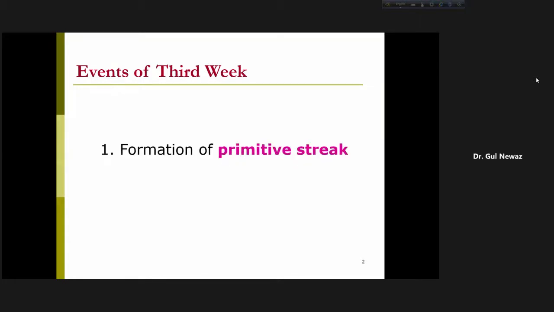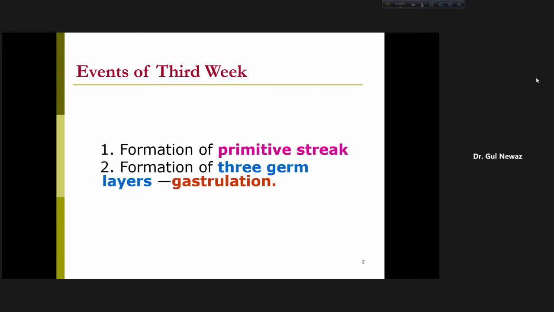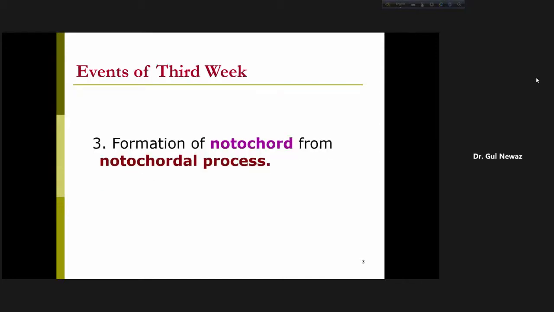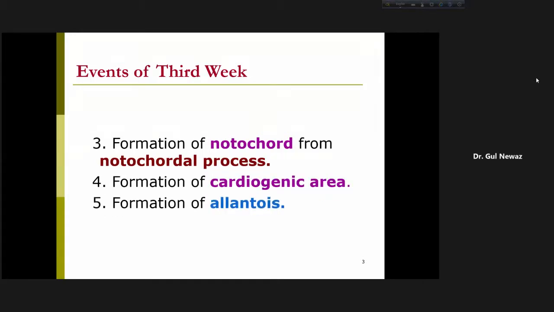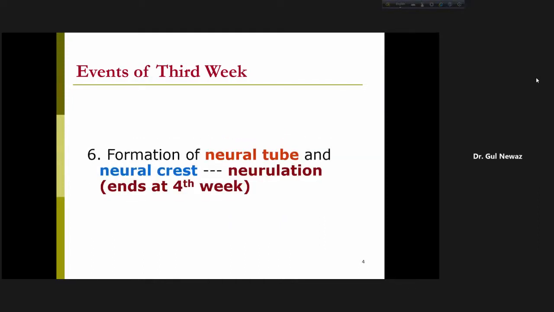So again, I'm talking about the events of the 3rd week. So what are the events? Formation of the primitive streak, formation of the 3 germ layers, which we call gastrulation. Then formation of the notochord from the notochordal process. Then formation of the cardiogenic area, then formation of the allantois, then the 6th event, formation of the neural tube and neural crest.